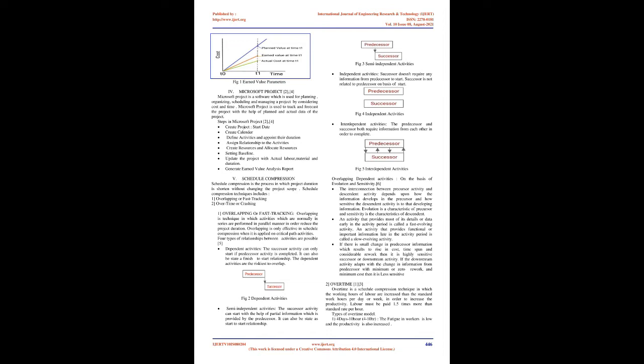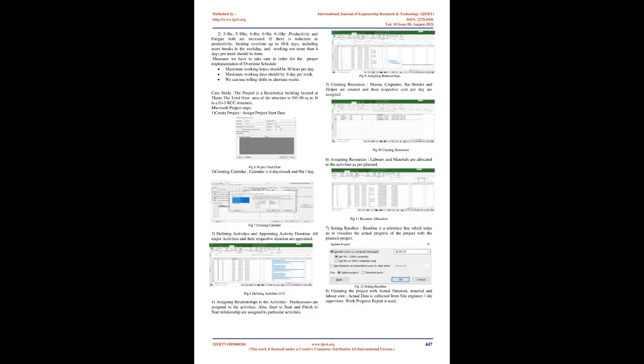Reza Degan et al., 2011. This paper explains an effective technique for schedule compression known as overlapping. It describes 4 types of relationships between activities. This provides 2 formulas, overlapping cost and overlapping benefits, which form a time-cost trade-off. If improper overlapping occurs, it can increase the risk and cost of the project.